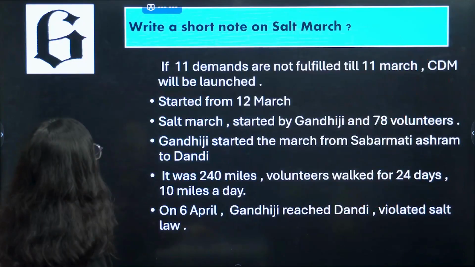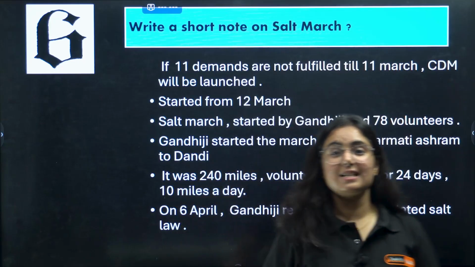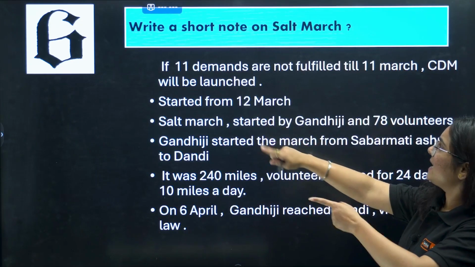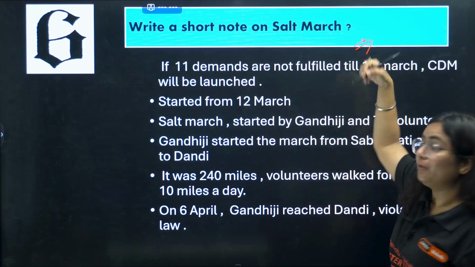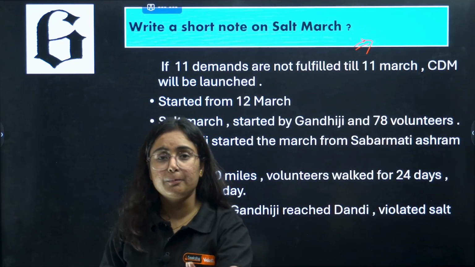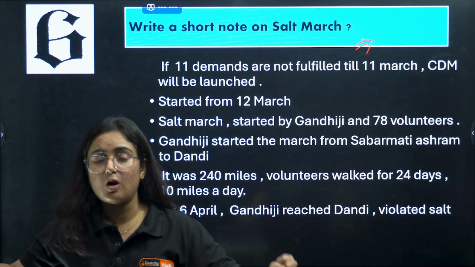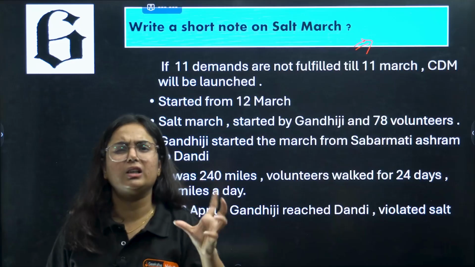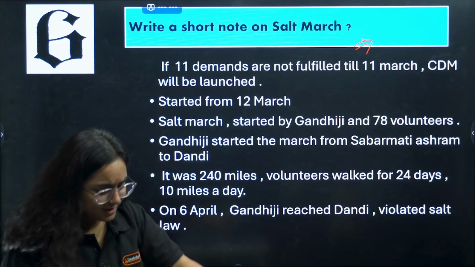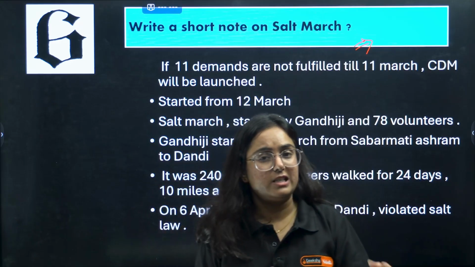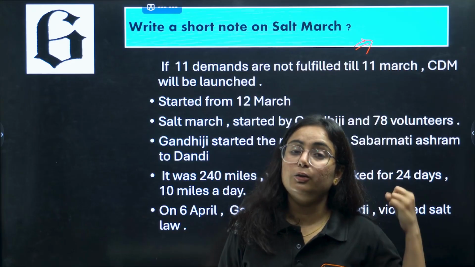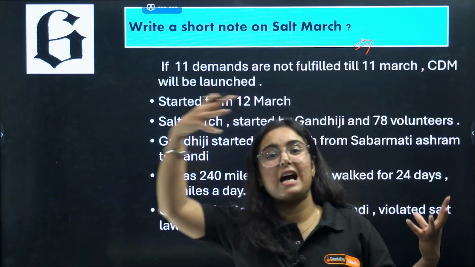We have completed it. Moving towards the next step of today's video, that is question number 6. Write a short note on Salt March. Very, very important. Now see, Salt March, and a whole movement on just a small material, that is salt, namak. How can we start a movement on just a small issue? This is the greatness of Gandhiji, that he always chose to convert a local issue into a national issue.